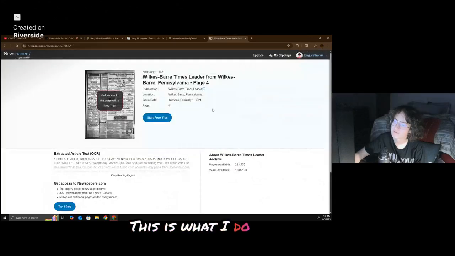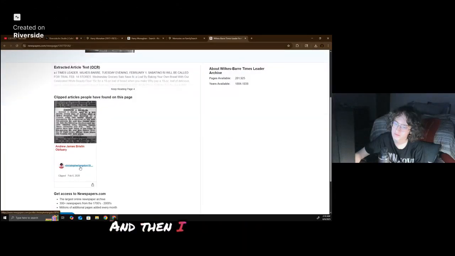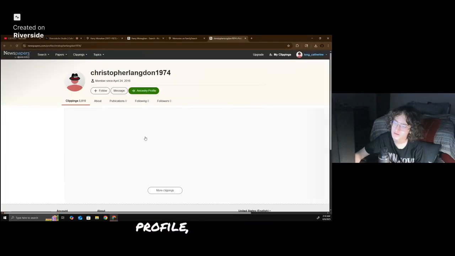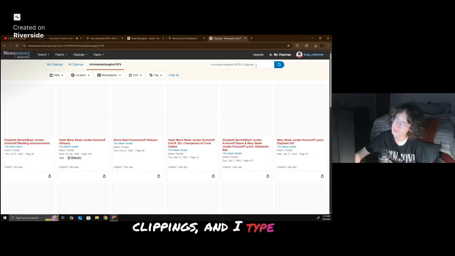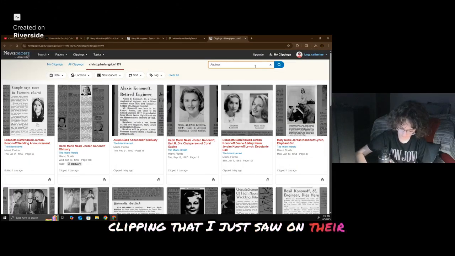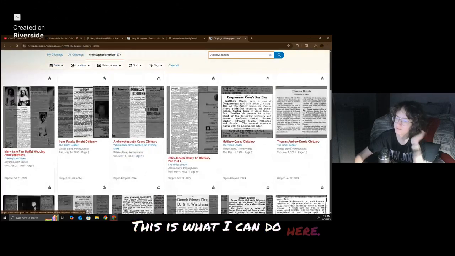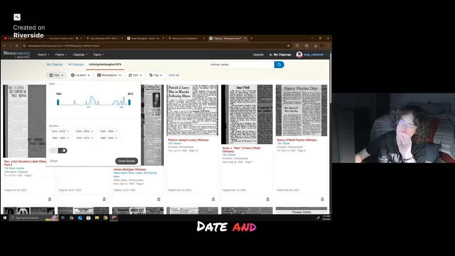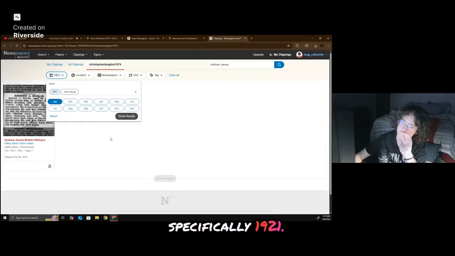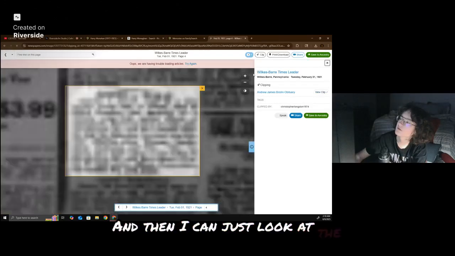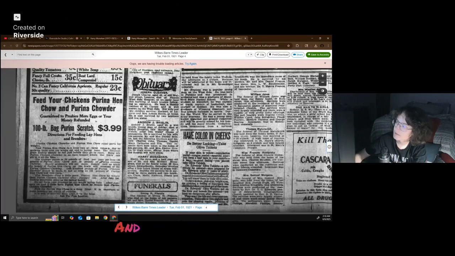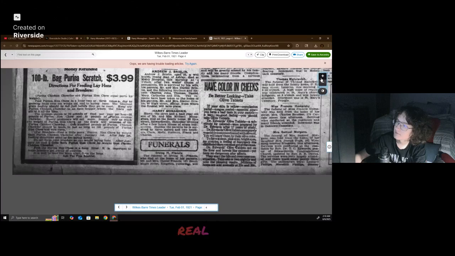This is what I do to get access to it: I click on this person's profile, I go to more clippings, and I type in the clipping that I just saw on their profile. I don't even have to pay for anything. I can put in the date, specifically 1921, and then I can look at the whole thing for free. And right below it, we have the real obituary.